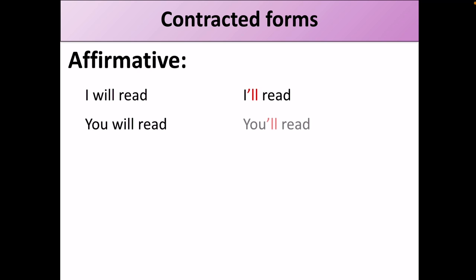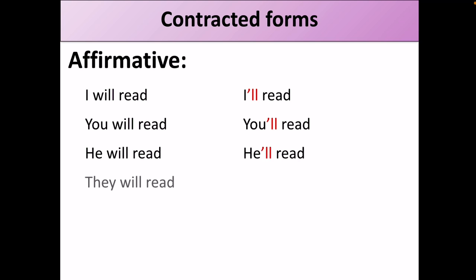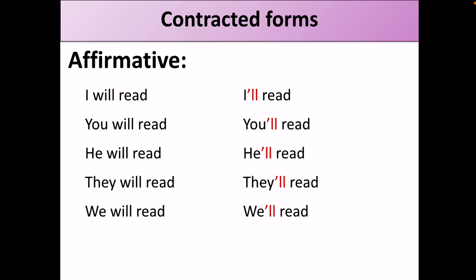Contracted forms. We have affirmative and negative. Let's start with the affirmative. I will read. I'll read. You will read. You'll read. He will read. He'll read. They will read. They'll read. We will read. We'll read. It will read. It'll read.